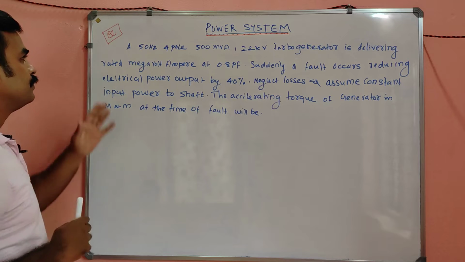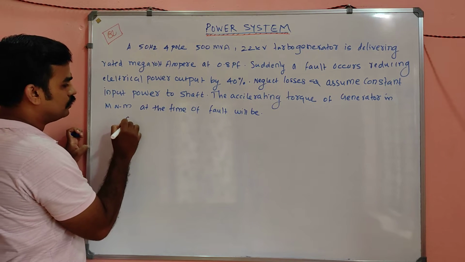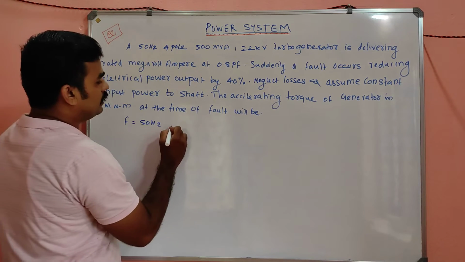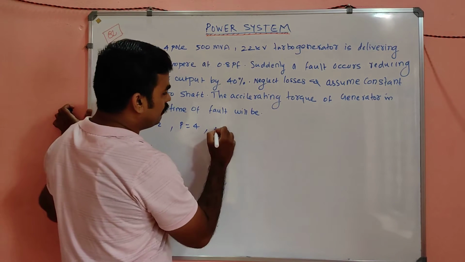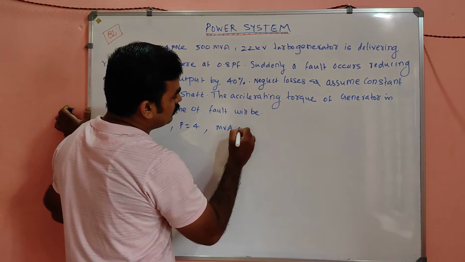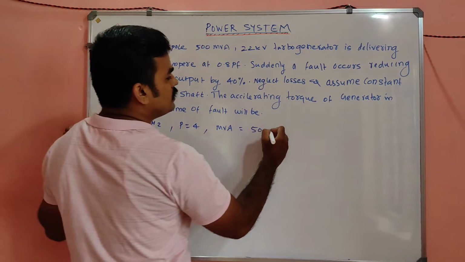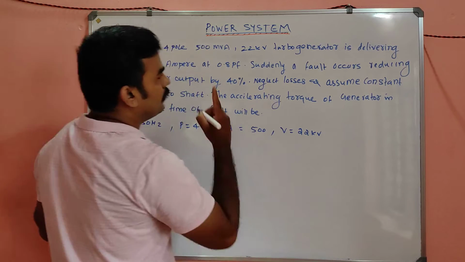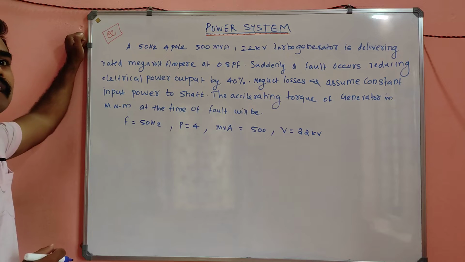Okay, let's discuss. Let's write the given data first. 50 Hz 4-pole, so f is equal to 50 Hz, and P is equal to 4 poles. The MVA rating is nothing but 500, and voltage is given as 22 kilovolt. The turbo generator is delivering rated megavolt ampere at 0.8 power factor leading.